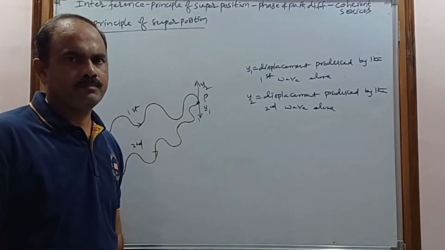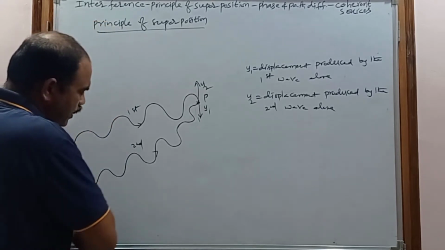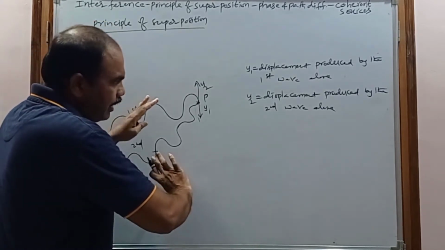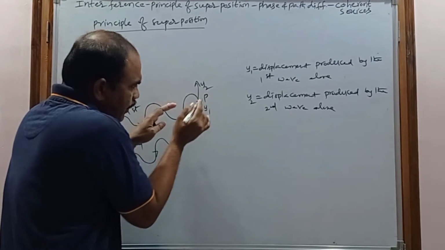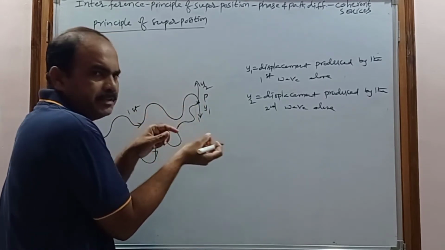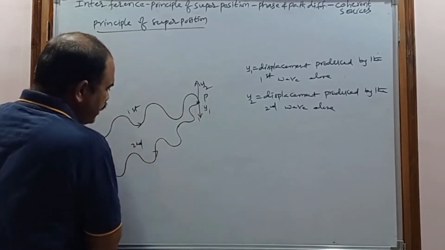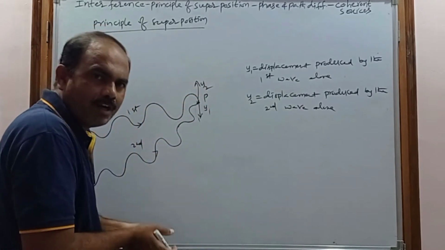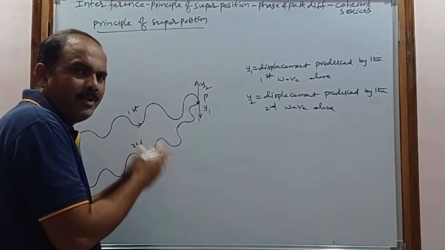Now consider that these two waves are traveling through the medium and reach that particle at the same time, that is, they come and meet there together. Then the particle again undergoes a displacement.